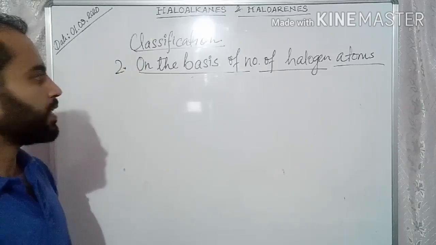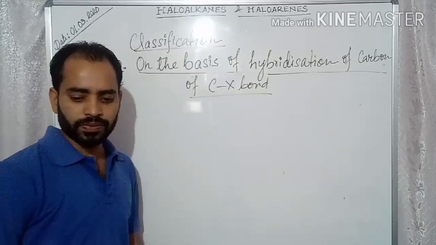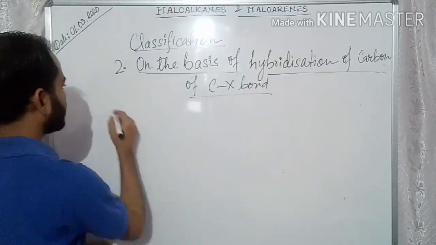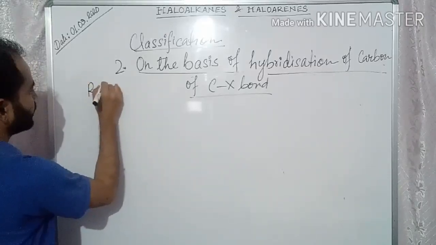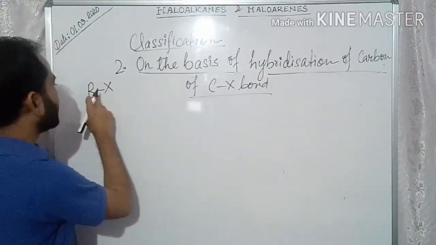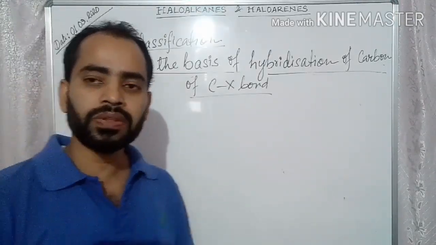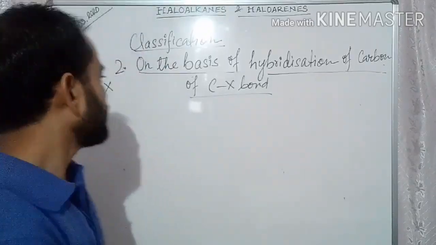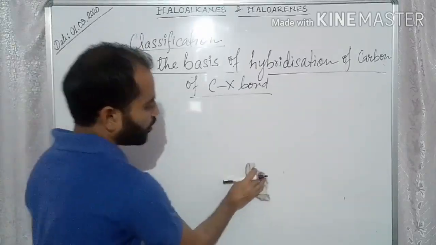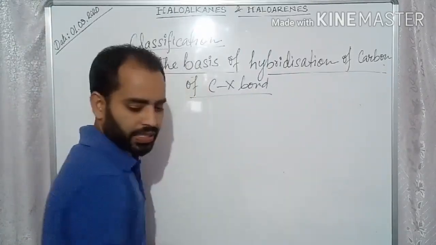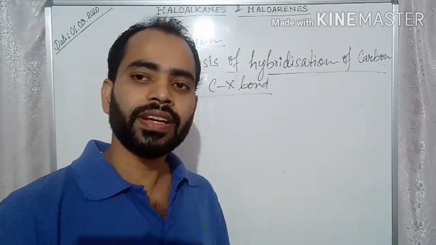the second way of classification is on the basis of hybridization of the carbon of the C-X bond. That means in an alkyl halide, this halogen is attached to a carbon. So we have to find out the hybridization of that carbon, and on the basis of that we can classify. Before going to the classification, first we should know how to find out the hybridization of a carbon atom.